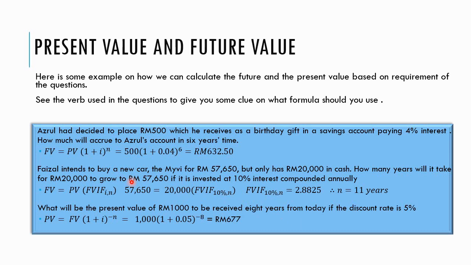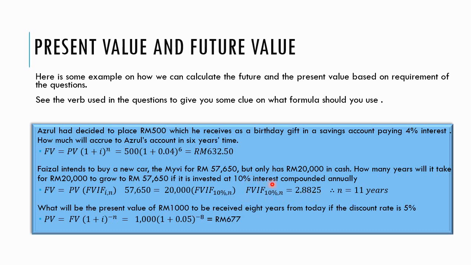Okay. So there's also another question here that Faizal intends to buy a new car, the Myvi, for 57,650 ringgit, but only has 20,000 in cash. So how many years will it take for the 20,000 to grow to 57,650 if it's invested at 10% interest compounded annually? So the question now is asking for N. They've given you the PV, the present value, and also the FV and the I. So you can put in the future value and the present value. And when you divide these two figures, you should get 2.8825.